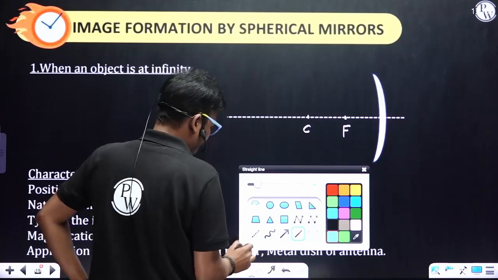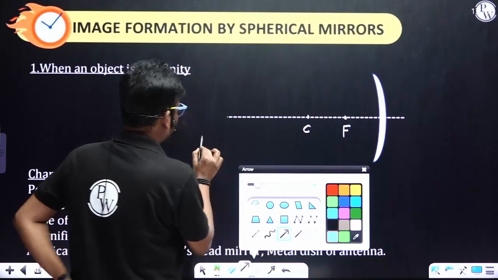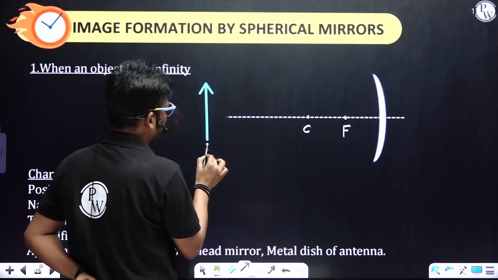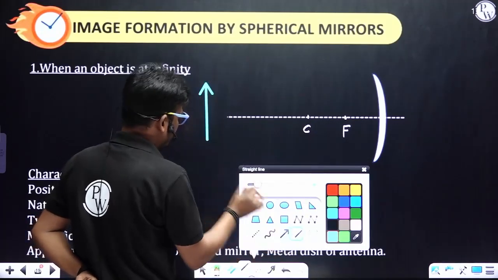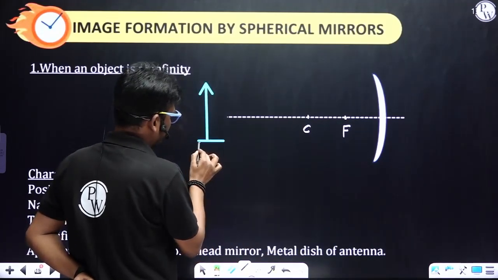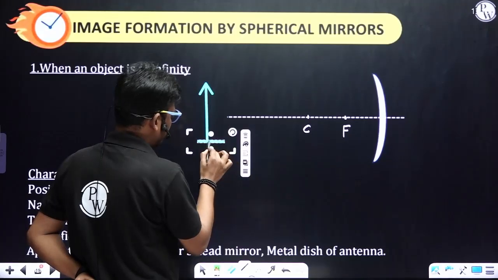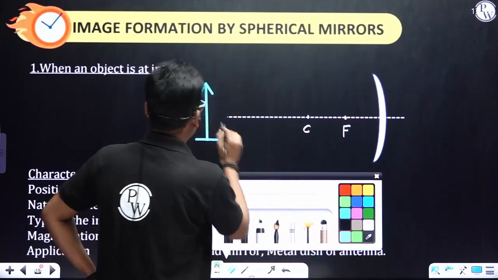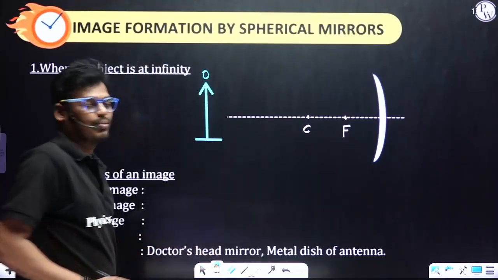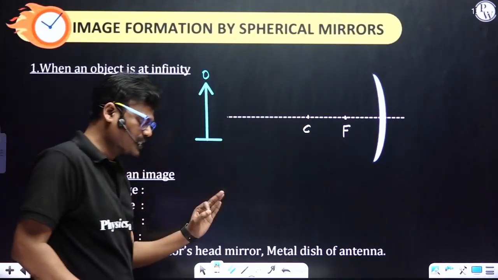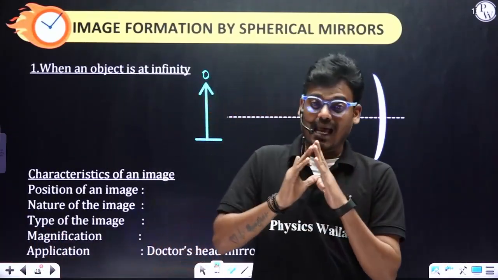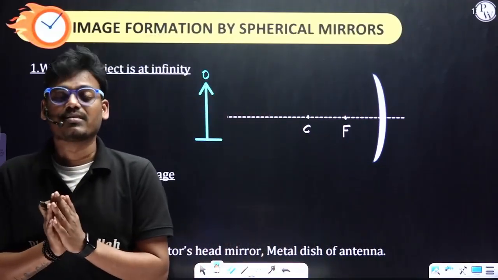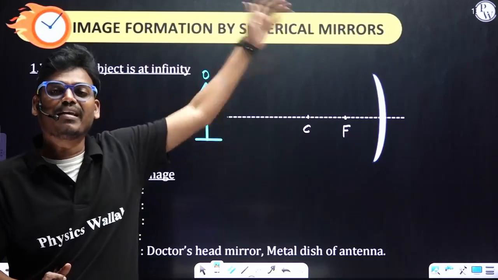Infinity means here, perpendicular to the principal axis, and this is the object O. For the first case, you have to consider rays parallel to the principal axis. Why? Because the object is at infinity.